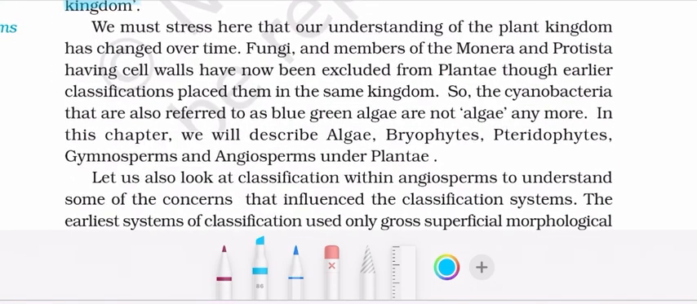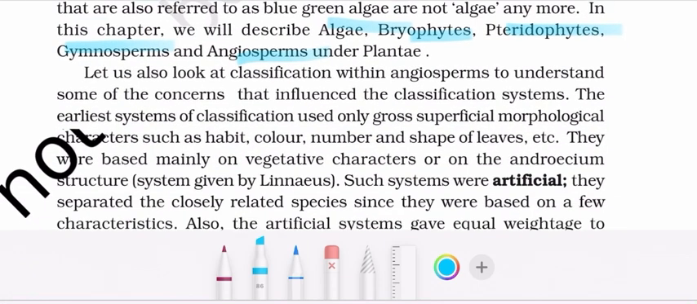We must stress here that our understanding of the plant kingdom has changed over time. Fungi and members of Monera and Protista having cell walls have now been excluded from Plantae. The earlier classification placed them in the same kingdom, so the cyanobacteria that are also referred to as blue-green algae are not algae anymore. In this chapter, we will describe algae, bryophytes, pteridophytes, gymnosperms, and angiosperms under Plantae.